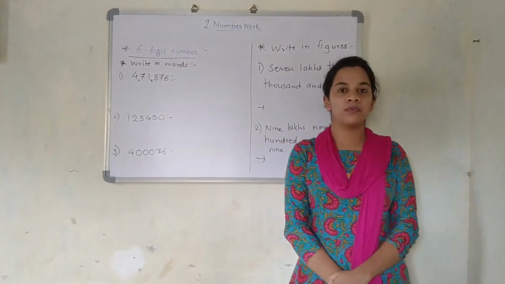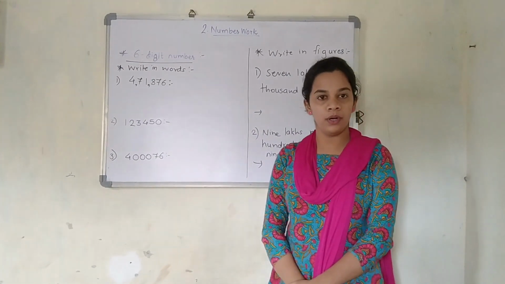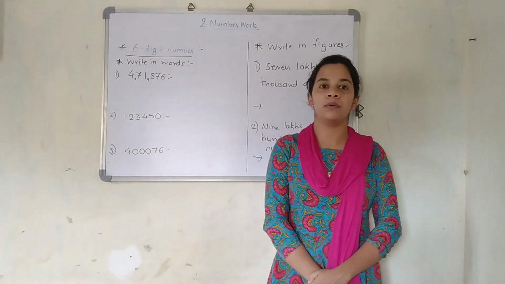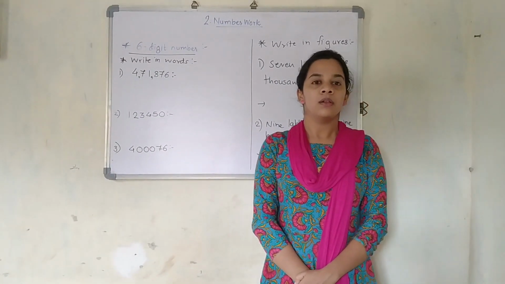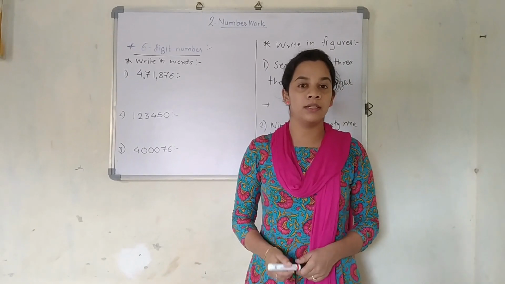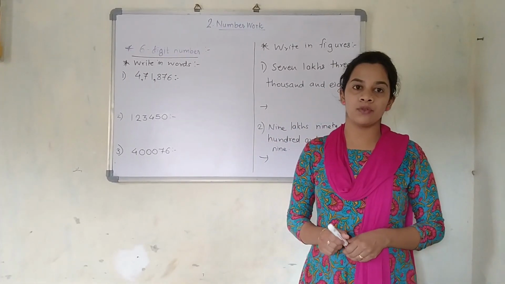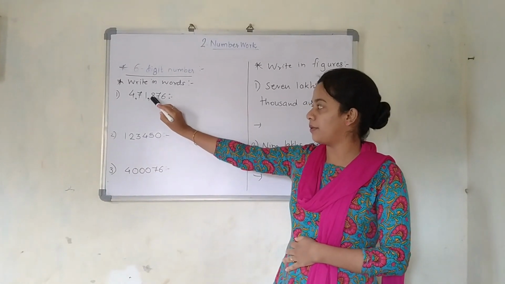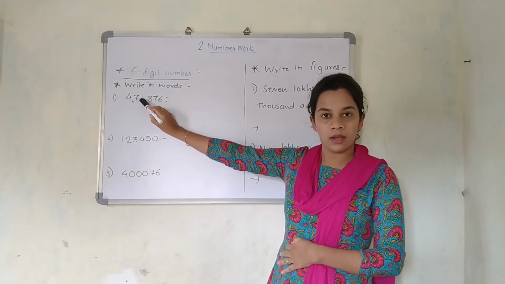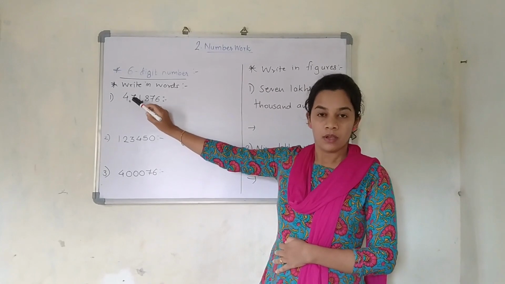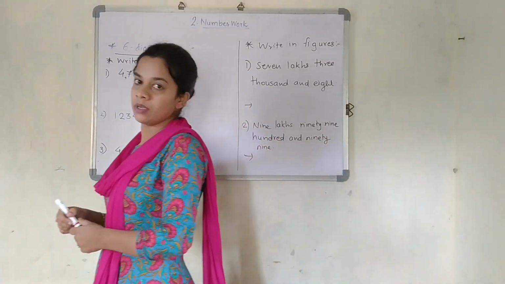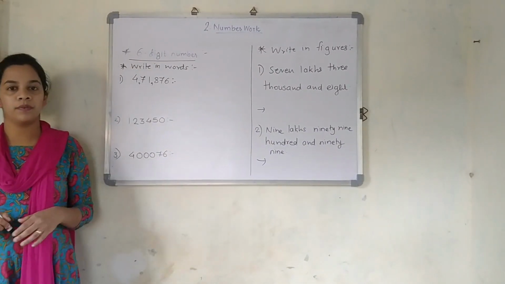So before we proceed further, just see something is written on the board. Yes, we are going to introduce the 6-digit number. We are going to term it as a lakh. So how are we going to write these digits in terms of lakh? Just see. This is unit. This is tens. This is 100, 1000, 10,000 and lakh. So I am just going to write these particular numbers into words. Just help me out with solving this.